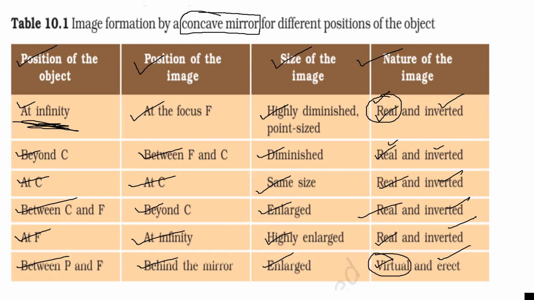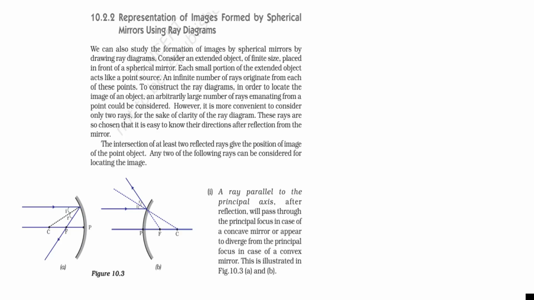Now here you see that in case of concave mirror or convex mirror, when a ray is incident parallel to the principal axis, then after reflection, it will pass through the focus.